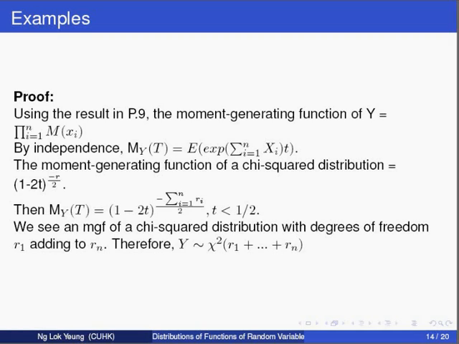The moment generating function of a chi-square distribution equals (1 minus 2t) to the power negative r over 2. We then have M_Y(t) equals (1 minus 2t) to the power negative summation of r1 to rn over 2, with t smaller than 1/2. From this, we see an MGF of a chi-squared distribution with degrees of freedom r1 adding to rn. Therefore, it finishes the proof that Y follows a chi-squared distribution with degrees of freedom r1 adding to rn.